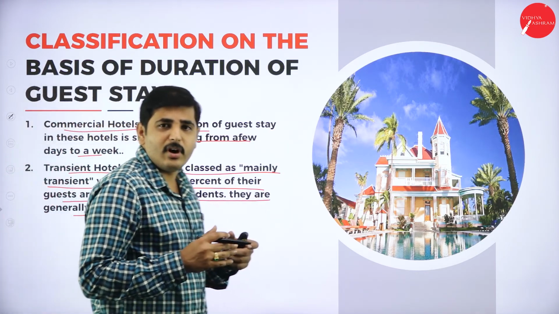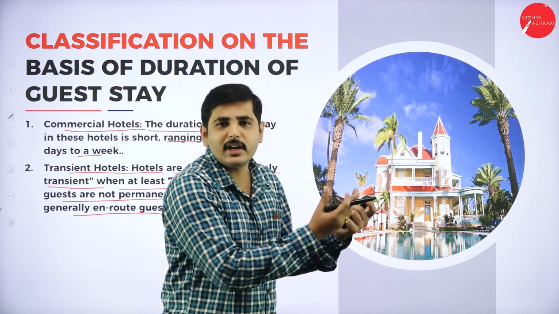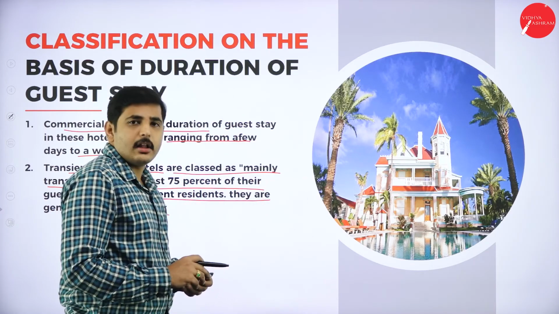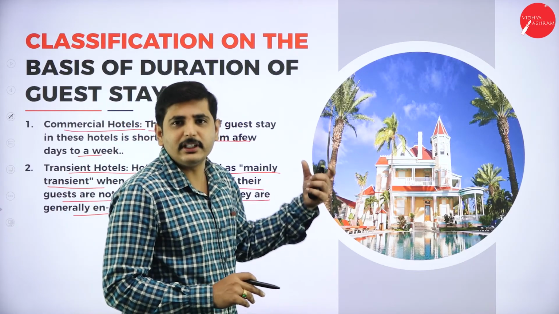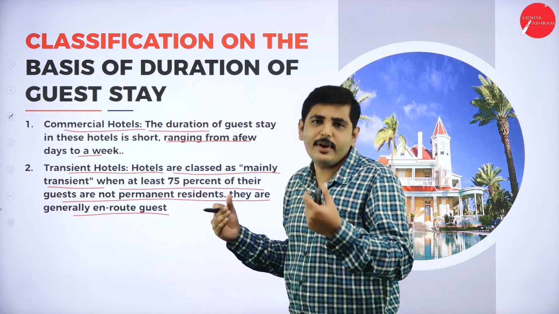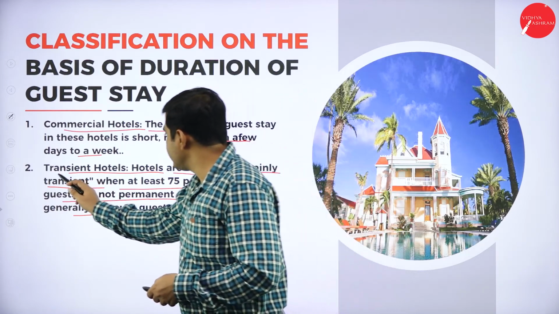En route means what? In traveling we need rest for some time. In traveling we need at least food and recreational facilities, and also we need rest for a while. For that purpose, it may be some hours or it may be one day or one night, we will stay in this type of hotel. That's why it is called transient hotels.